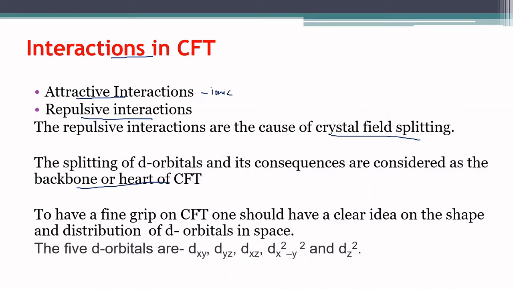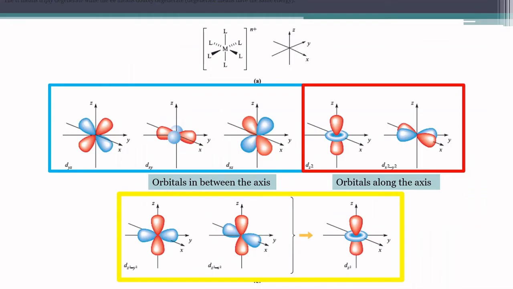And to have a fine grip on crystal field theory, one has to have a clear idea on the shape and distribution of d orbitals. We all know there are five d orbitals: dxy, dxz, dyz, dx square minus y square, and dz square. And we should have a clear idea on the shape and how these d orbitals are oriented or distributed in space. And these five d orbitals can be divided into two.